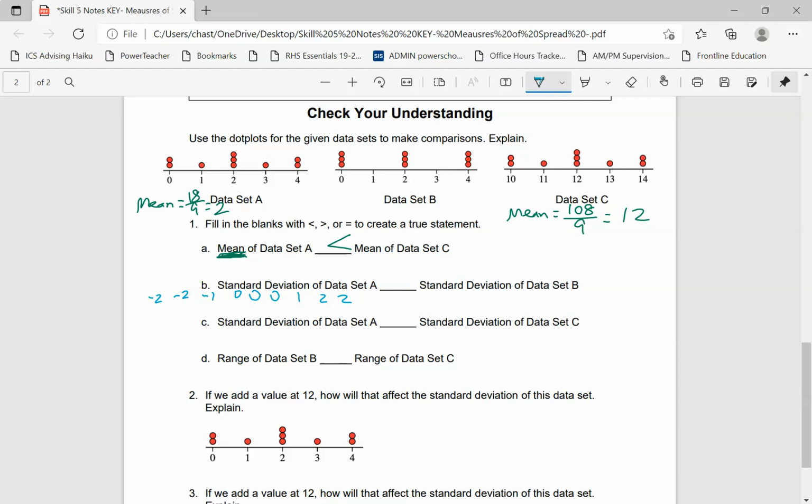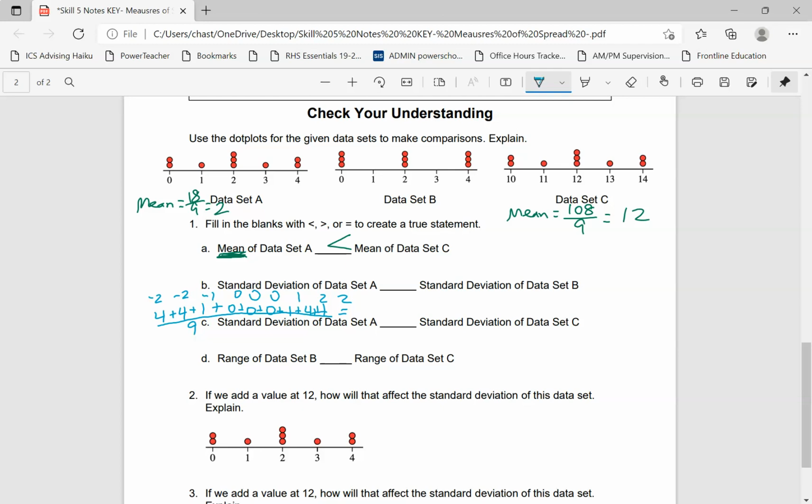Those are my distances from the mean. Remember, you take the data value minus the mean, and then we square those numbers. So we're going to get 4 plus 4 plus 1 plus a bunch of zeros, plus 1 plus 4 plus 4. And we're going to divide all that by 9.